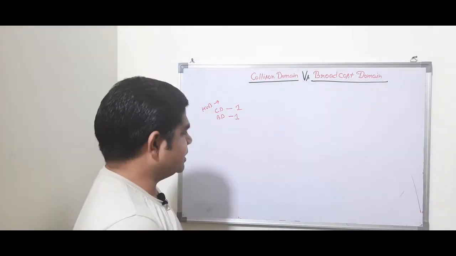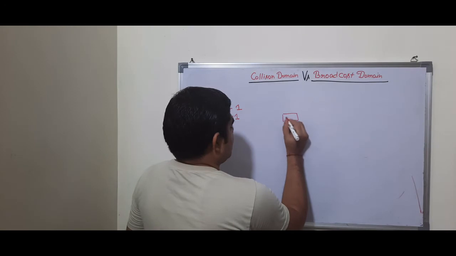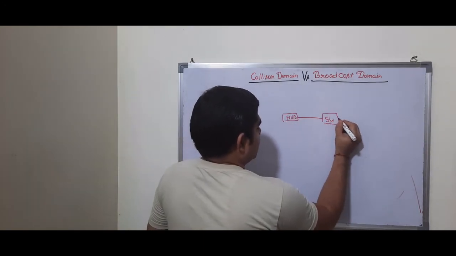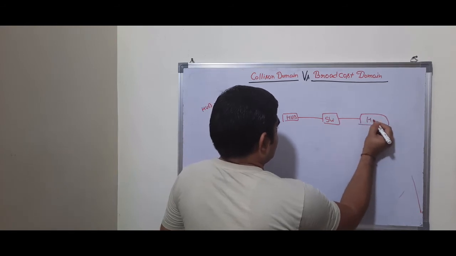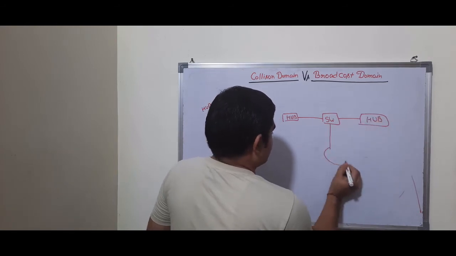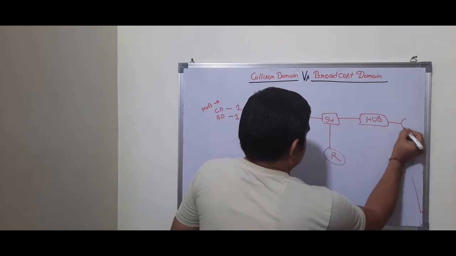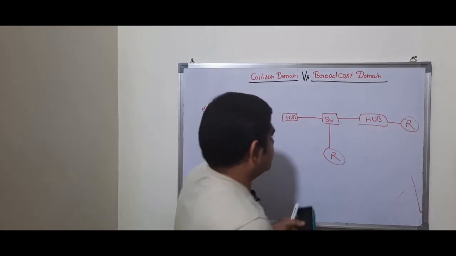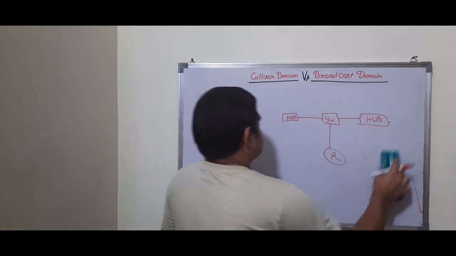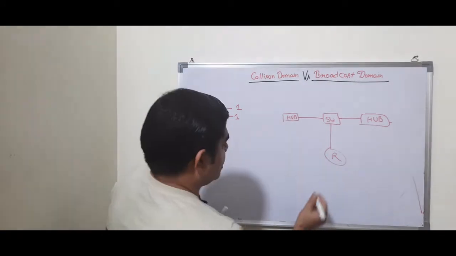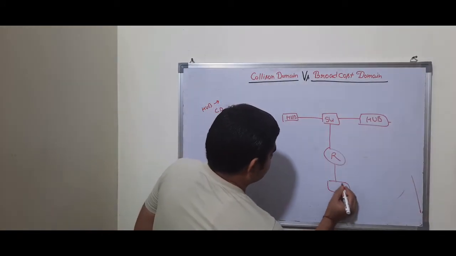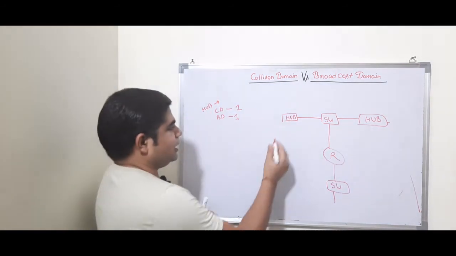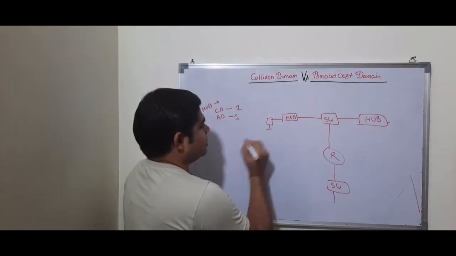So now we will see a scenario when we are connecting a hub with a switch. Again, this switch is connected to a hub, and this switch is connected to a router. This switch is connected to a router, and this router is further connected to a switch. In this scenario, what will happen if a PC is connected to this node?